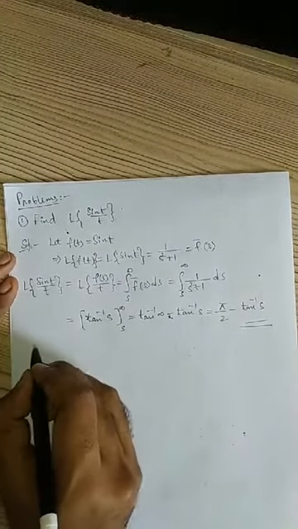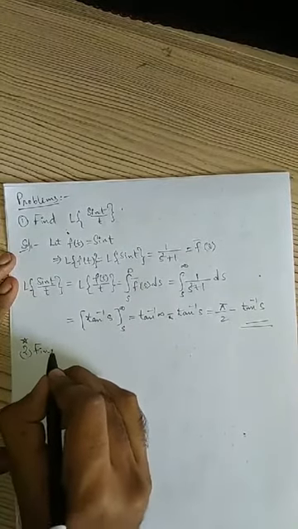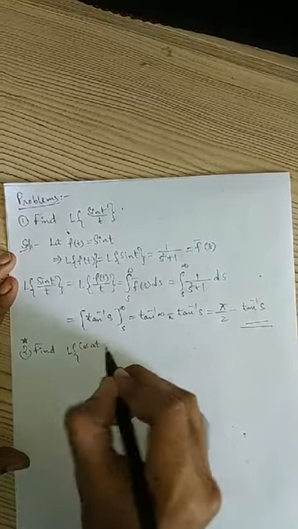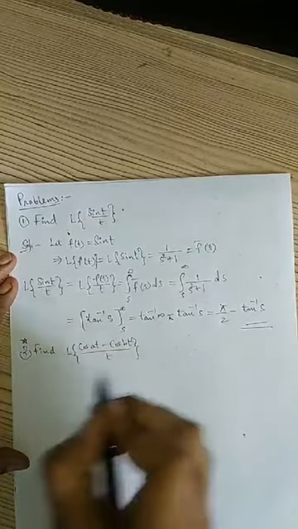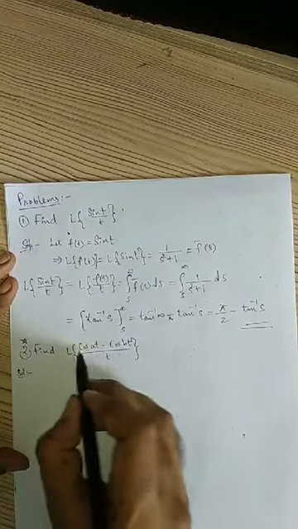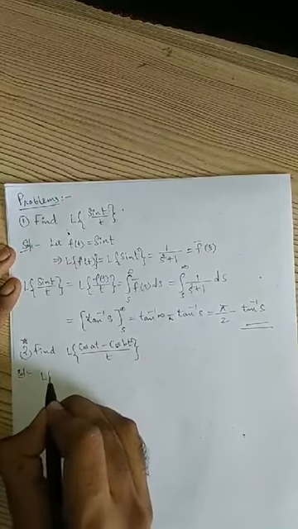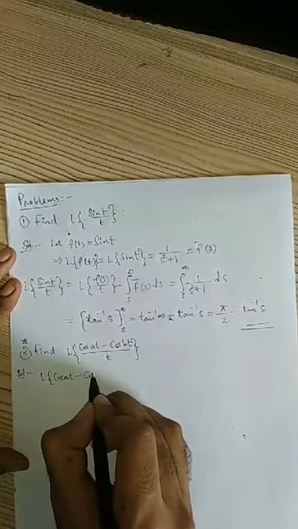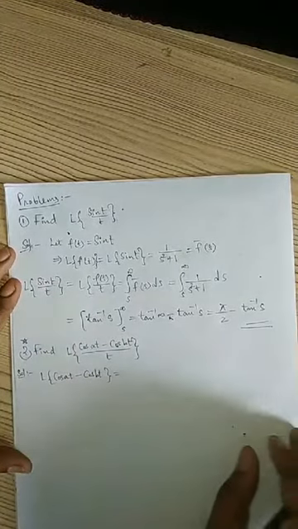Okay, now we will see the second problem. Second problem is important. Find Laplace transform of cos at minus cos bt by t, right? Solution, first we will find the Laplace transform of the numerator cos at minus cos bt, then we will consider the division by t formula. So Laplace transform of cos at minus cos bt, I'll use the linearity property.